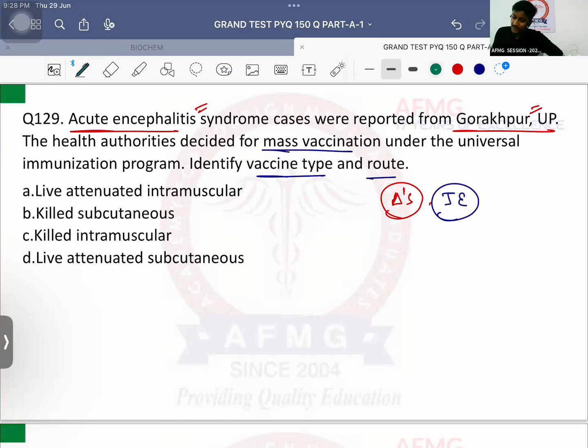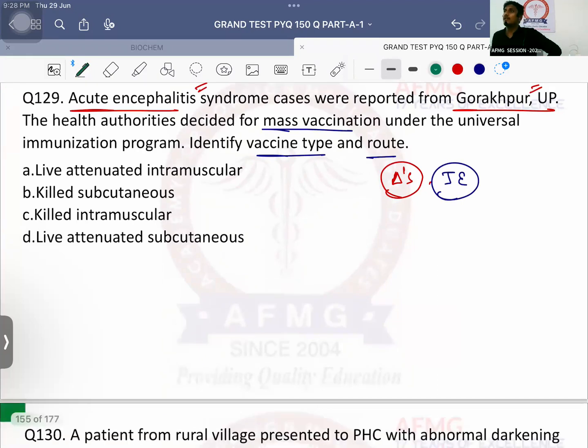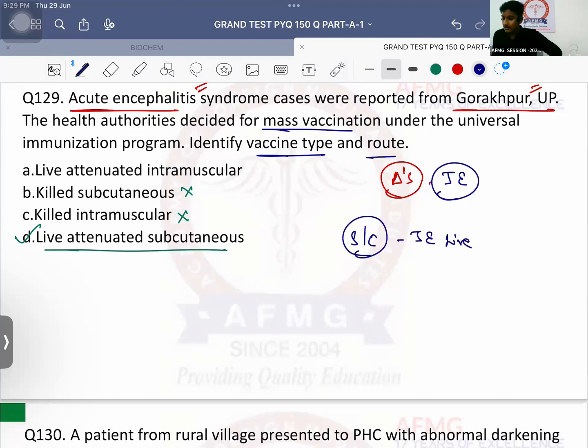Okay? For Japanese encephalitis, which vaccine is given, live or killed in India? Live vaccine. Okay. It is intramuscular or subcutaneous. Only 2 vaccines which we give subcutaneously in the Indian healthcare program. One is Japanese encephalitis live and second is the MR vaccine, that is measles, rubella vaccine.